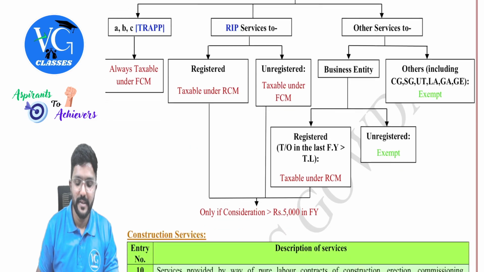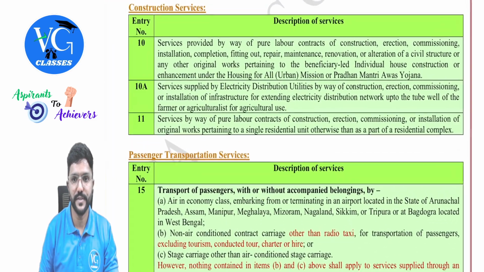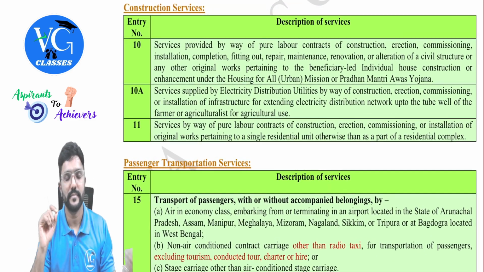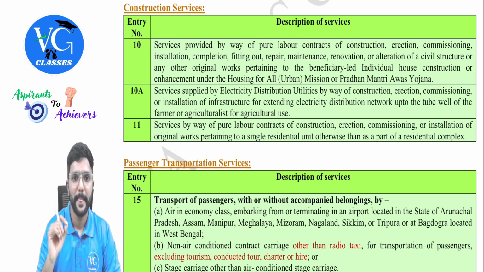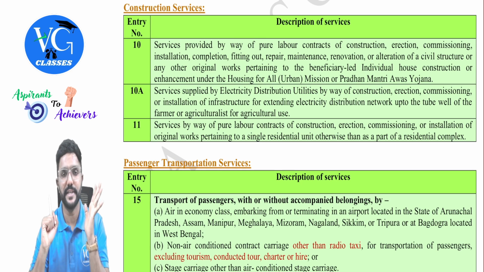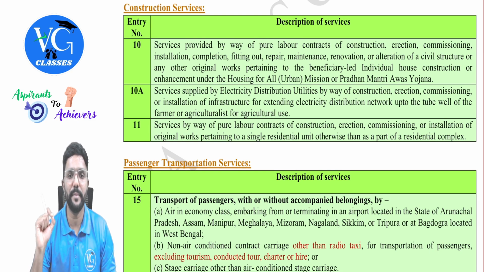Okay, this chart we already covered. Next, construction services. Entry 10: services provided by way of pure labor contract. Only labor charges are exempt here. Of construction, erection, commissioning, installation, completion, fitting out, repair, maintenance, renovation or alteration of civil structure or any other